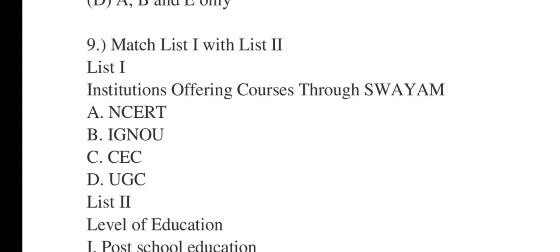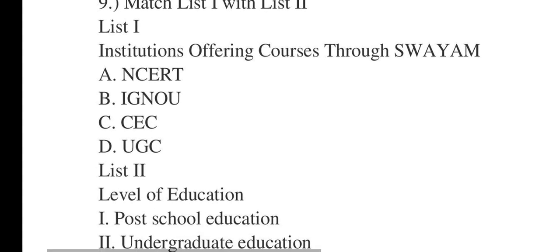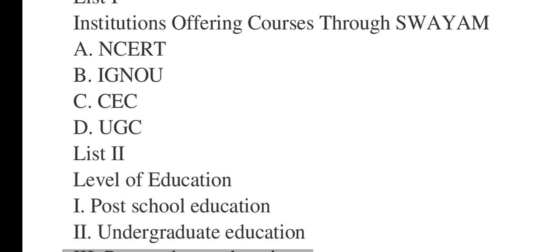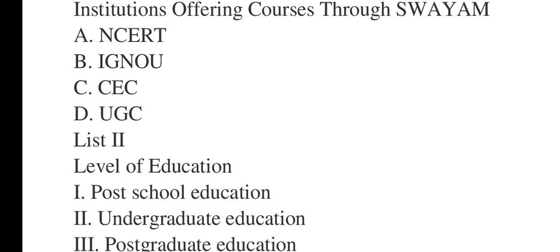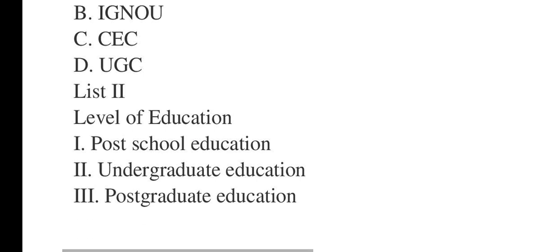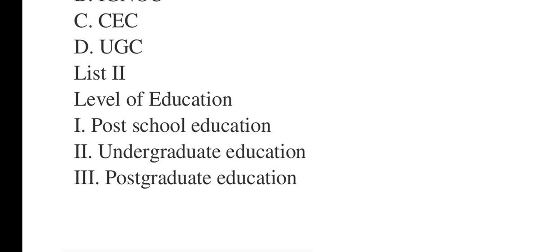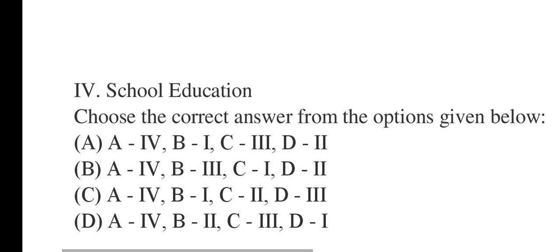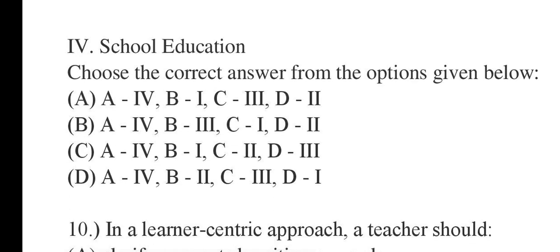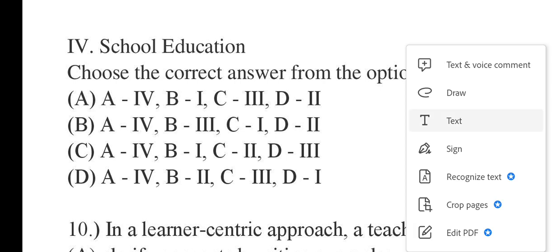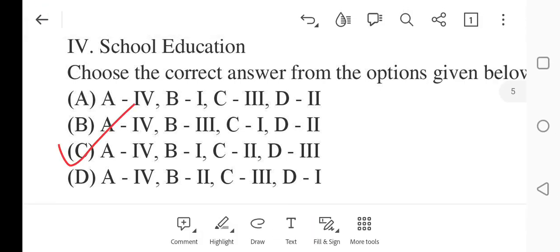Moving on to number 9, it says match list 1 with list 2. In list 1, we have institutions offering courses: A, NCERT; B, IGNOU; C, CEC; D, UGC. In list 2, we have level of education: post-school education, undergraduate education, postgraduate education, school education. Now choose one from the given options. The answer will be number C, A4, B1, C2, D3. Number C is the correct answer.